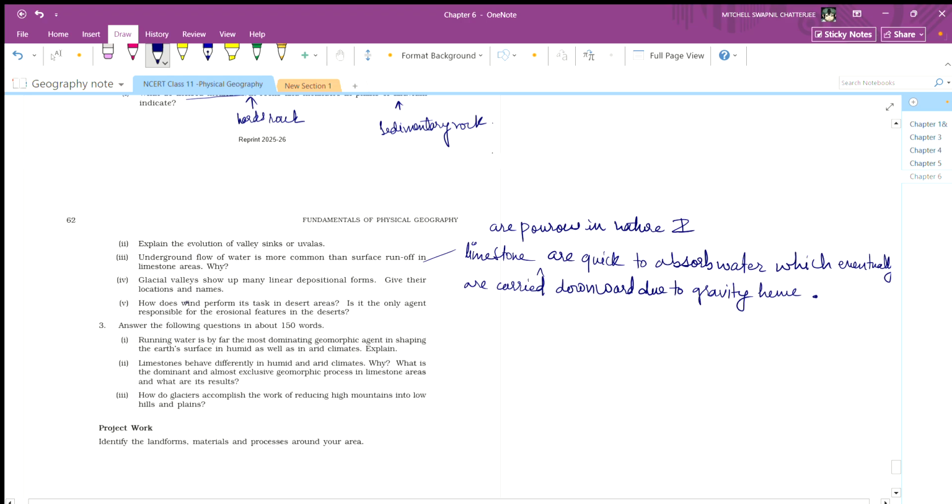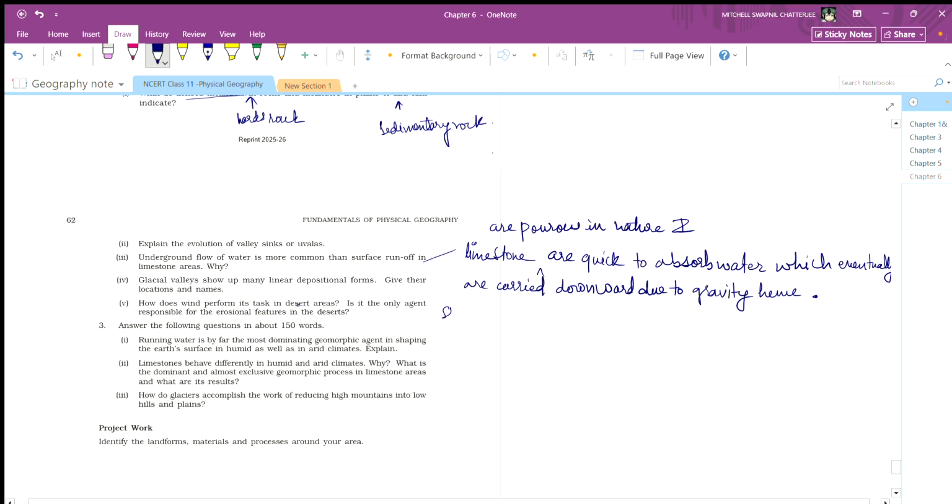How does the wind perform its tasks in the desert areas? Is it the only agent responsible for erosion? No, it is not the only agent. The stream of water, sheet water or flooding water is also responsible.